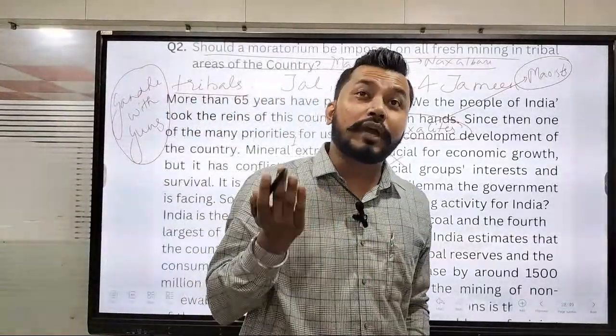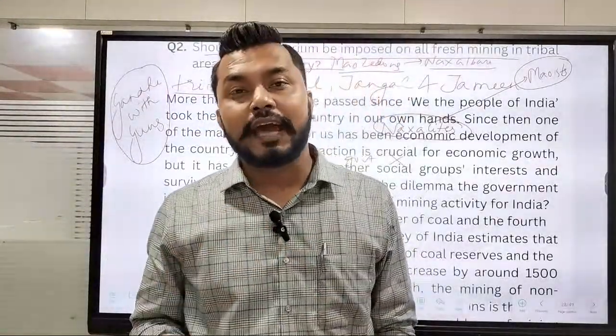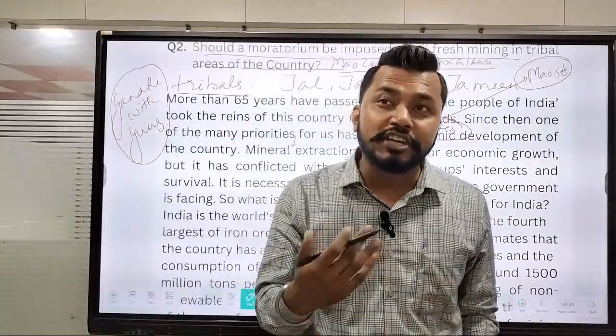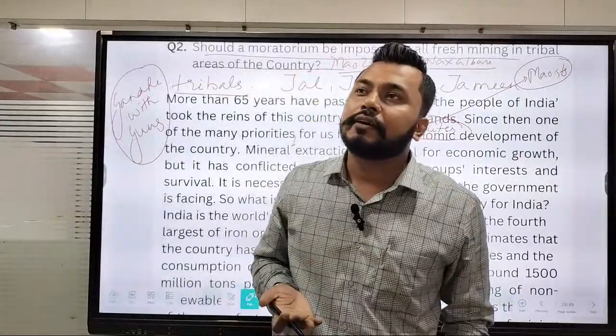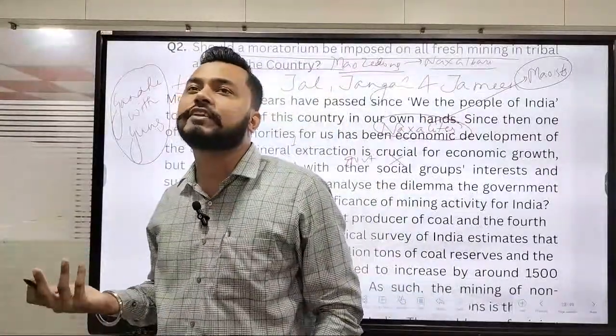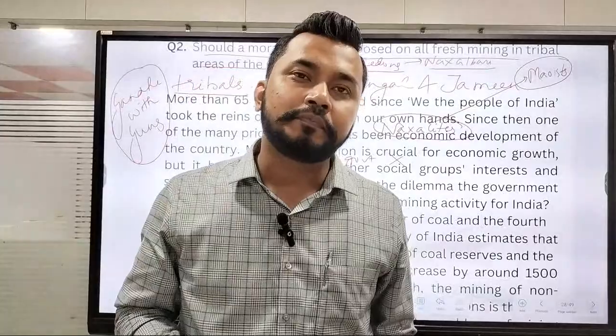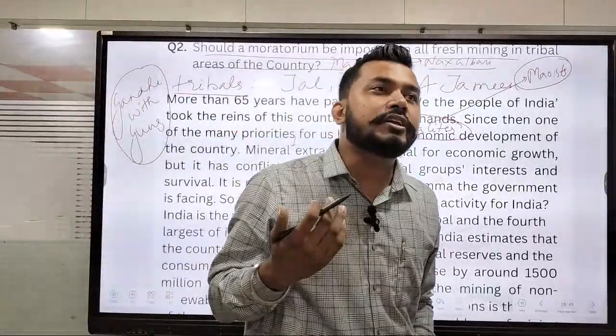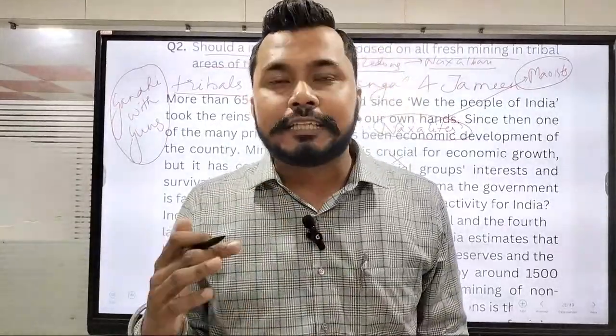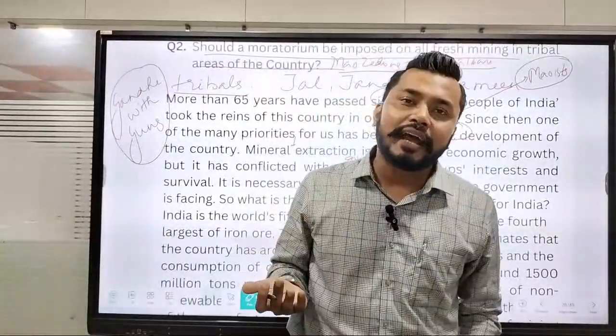You can even discuss property rights, the right to property. You can mention the cases associated with the right to property. You can start with the Shankari Prasad case versus Union of India of 1951. Then you can mention how a fundamental right came to be a legal right.